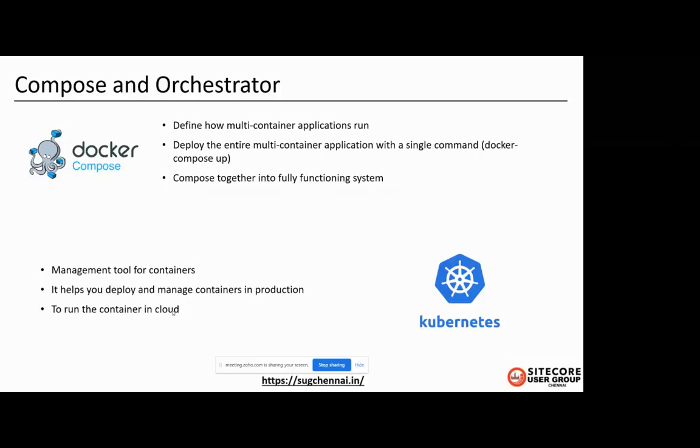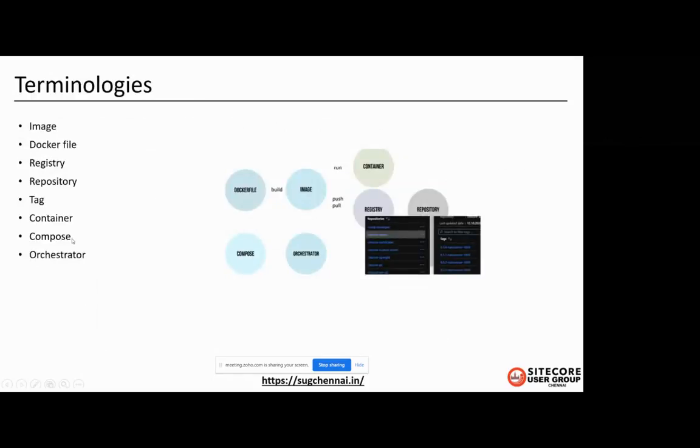So to summarize the terminologies, first we will create a Dockerfile. As I said, if you build the Dockerfile, you will get a Docker image, and if you run the Docker image, you will get a container. The container will be spun up. You can also push the images into the registry under a repository, and you can pull it at the time of deployment by configuring a CD pipeline.